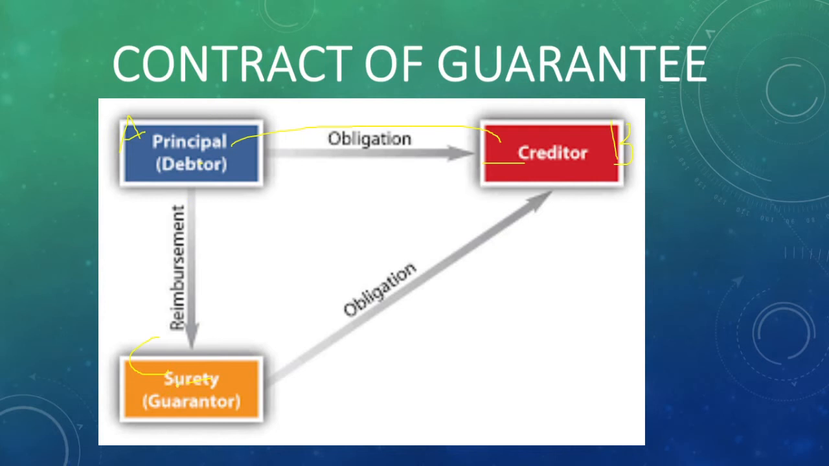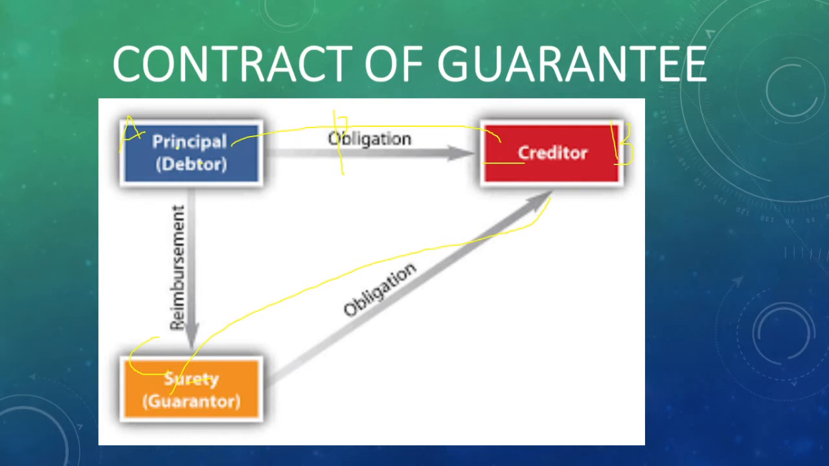So C, that means the bank, will give a guarantee to B, saying that you just give the goods to A. If A is not paying, I will give you the money. That is the contract happening in between. The main contract is happening between A and B. That is the principal contract. And here the secondary contract is happening between the surety and the creditor. That means only if A is not paying does the surety have to pay.